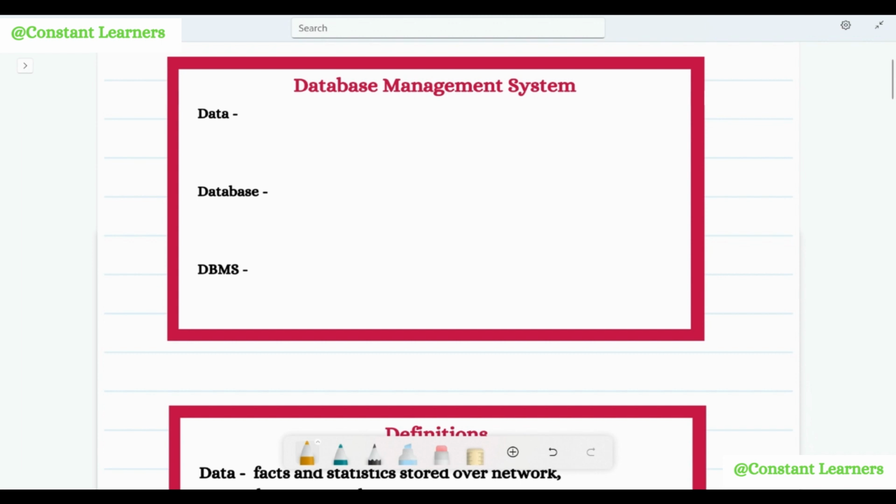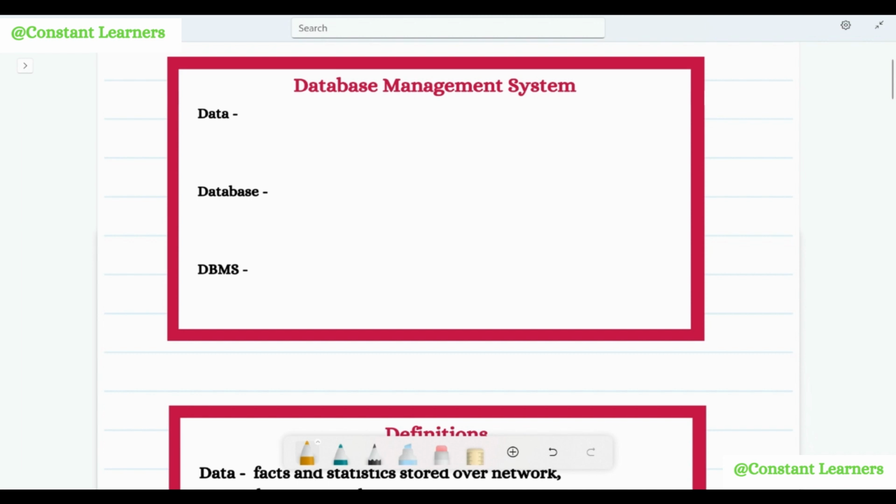Today's video is the introduction to database management system and to database. This is going to be a very basic explanation of what database management system is. In the next video, we will discuss how exactly databases are created and what is the role of DBMS in creating the databases. Now let's get started.